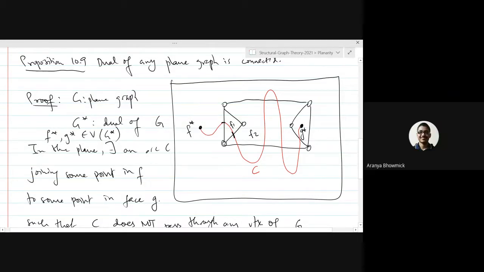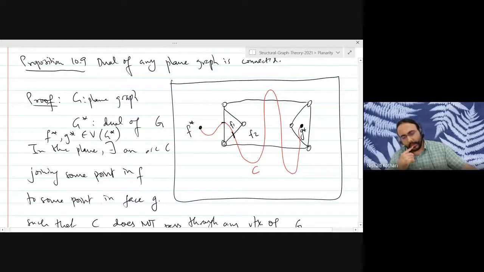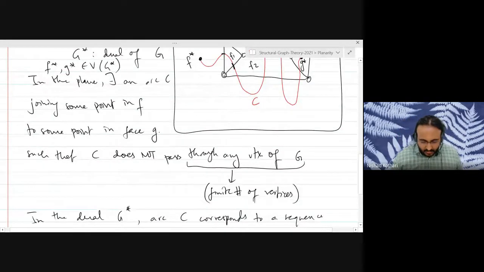So basically, sir, we consider every time the arc C intersects, meaning crosses, an edge of G. That means for that particular crossing, there is a corresponding edge in G star in the walk from F star to G star. Right, exactly. Because this is just a sequence of faces and edges. And in the G star, that will just become a sequence of vertices and edges. Okay. Right? So there will be a path from F star to G star. There'll be a walk, and therefore there'll be a path. Right? Good. All right.